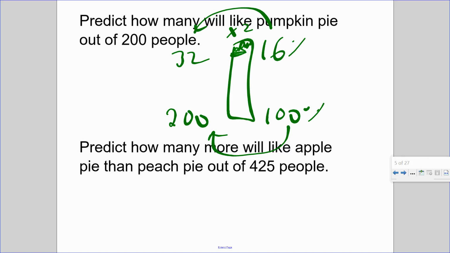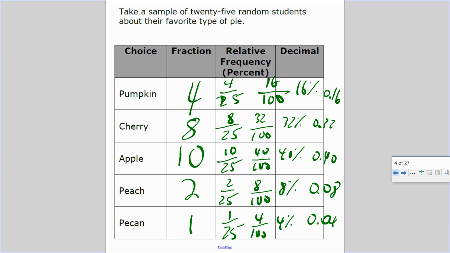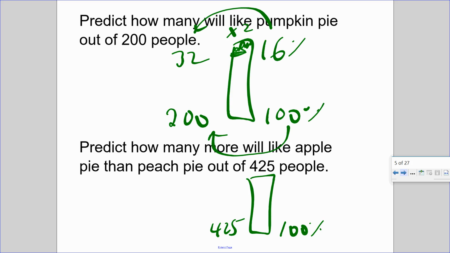Predict how many more would like apple than peach pie out of 425 people. 100% goes here. How many more like apple than what? Apple than peach pie. 8 more people, or 32 more percent prefer apple pie than peach pie.